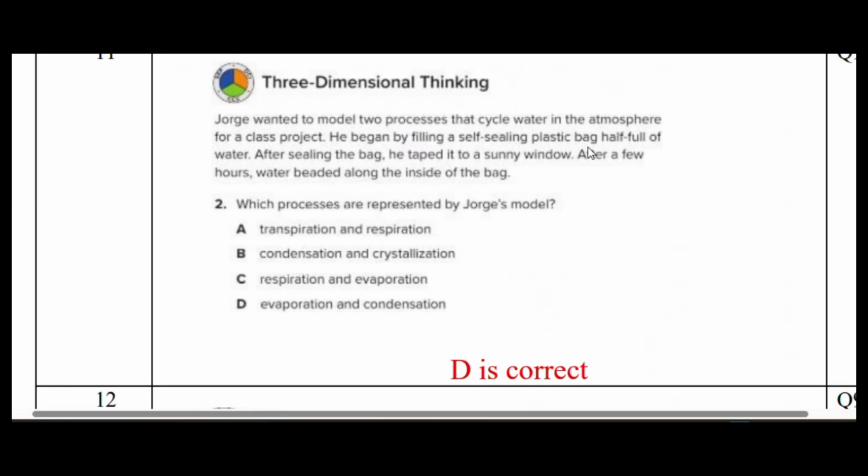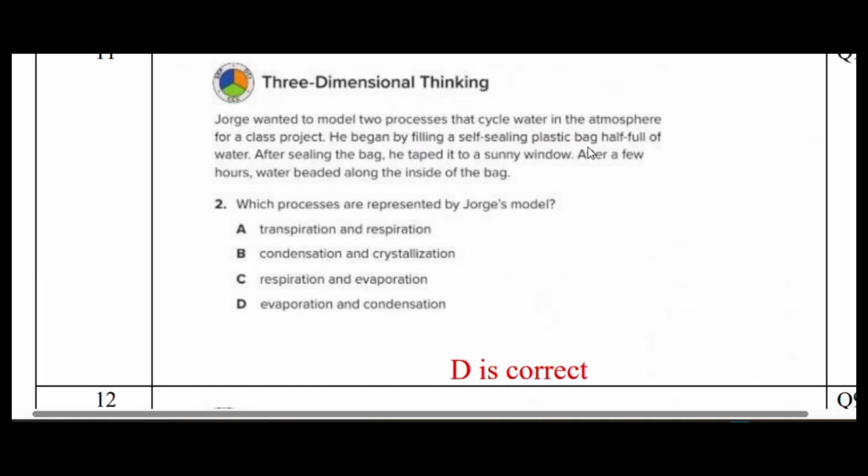Okay. Now let's look at another one. This is a different topic. This is about the water cycle. You know that in the water cycle, there are several processes, starting from the sun evaporating the water in the sea, the river, the lake and the pond. After evaporation, all that water becomes water vapor. It goes up into the sky and it will condense. After condensation, all this water vapor in the air sticks to small particles of dust, and they form the cloud. That is condensation.